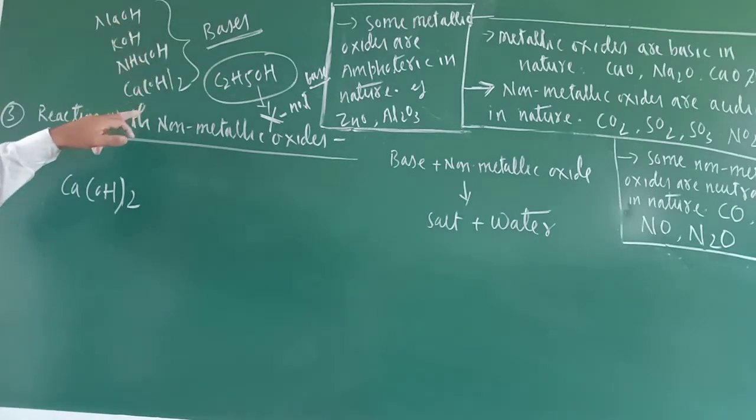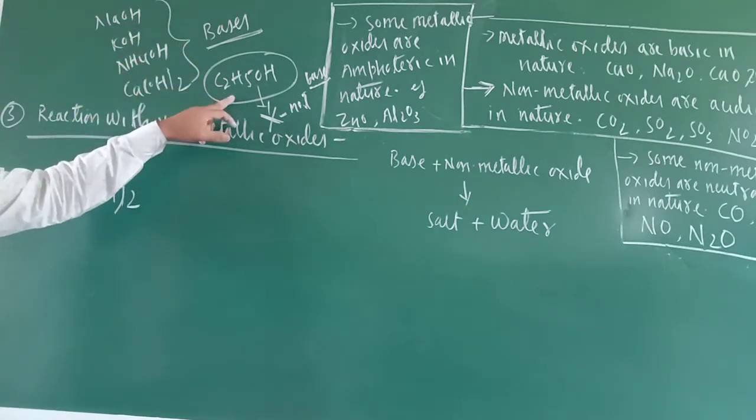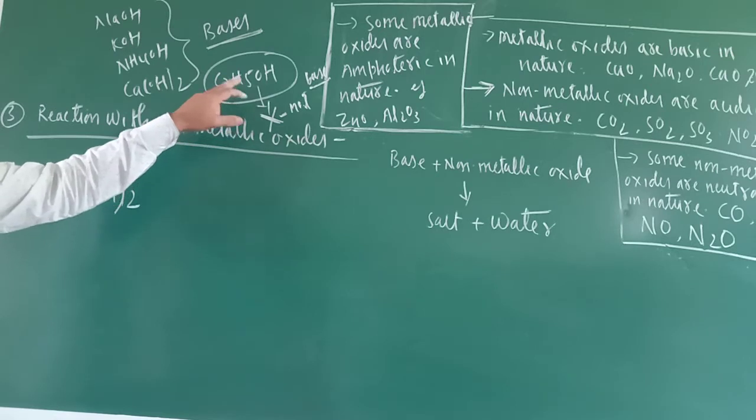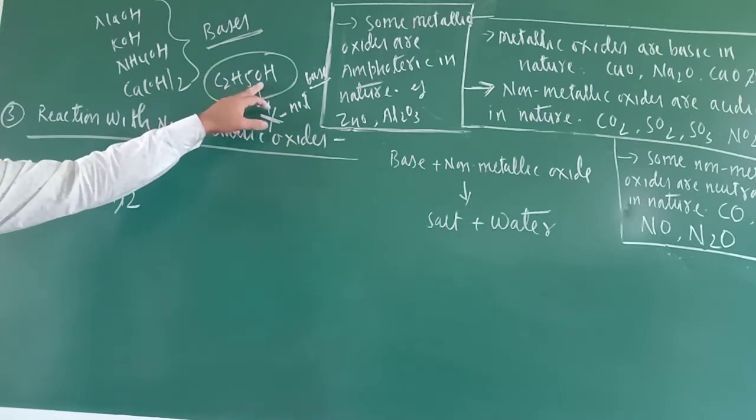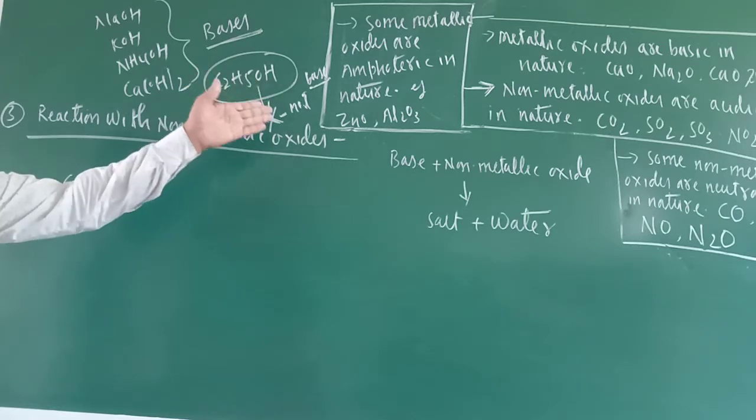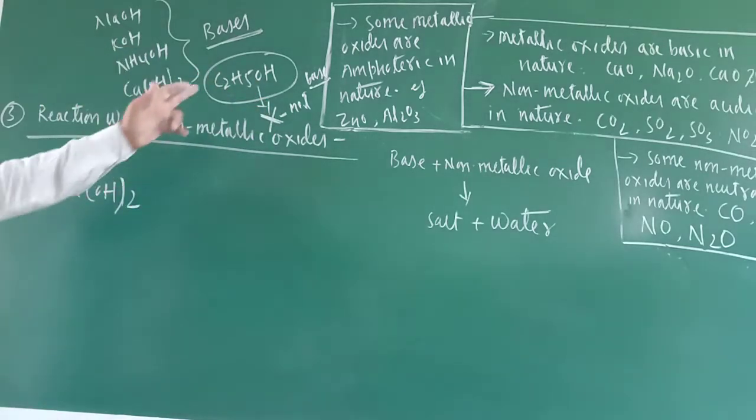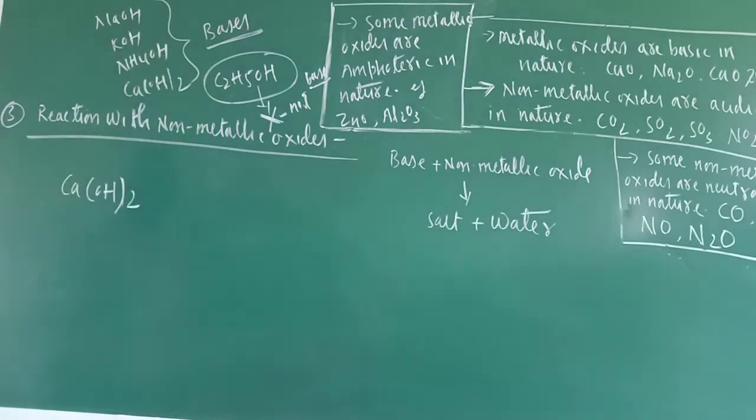OH negative ion. So in that category, what is there? If you see that definition, this is also containing OH negative ion, but when it dissolves in the water, it does not furnish OH negative ion. That is why it is not a base. So remember, this is ethyl alcohol. It is not a base.